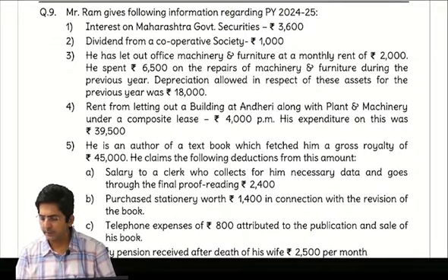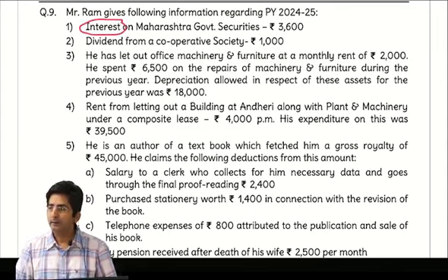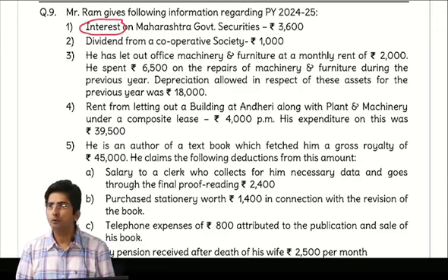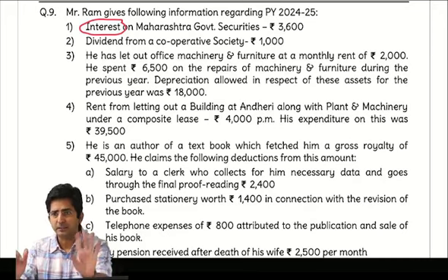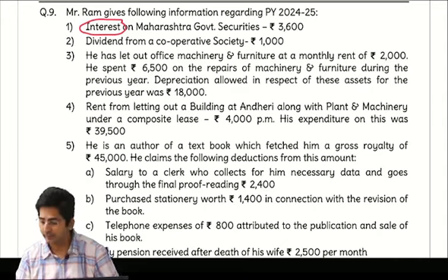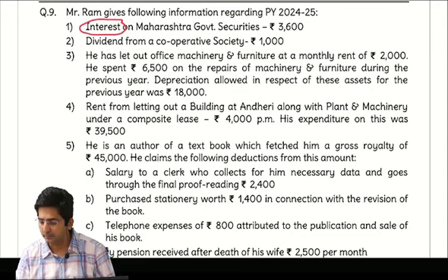Read question 9, first point. Do one thing: first point, circle interest. You know why I am asking you to circle interest? Because many times you start thinking, Maharashtra government security, what to do? But forget that, see interest. Interest means GPS. If it is not in GPS, it is taxable. And this is not in GPS, taxable, 3,600. Then dividend from cooperative society, dividend, taxable.